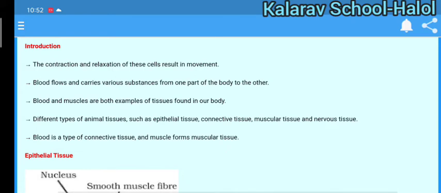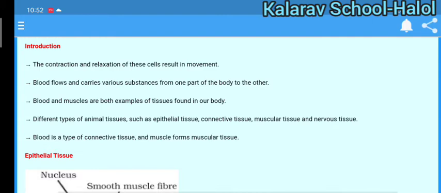In the previous lecture we studied plant tissue. In today's lecture I will teach you about animal tissues. So firstly we have to know some important terms and information about animal tissue.